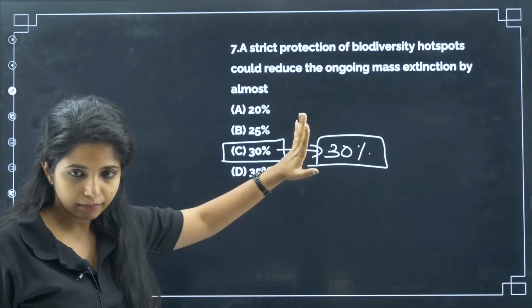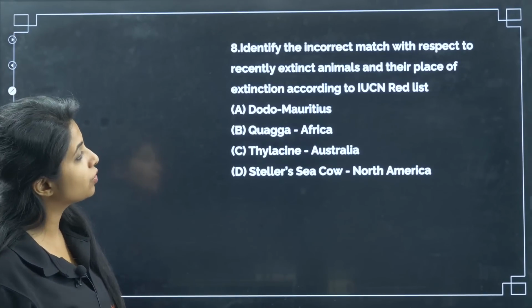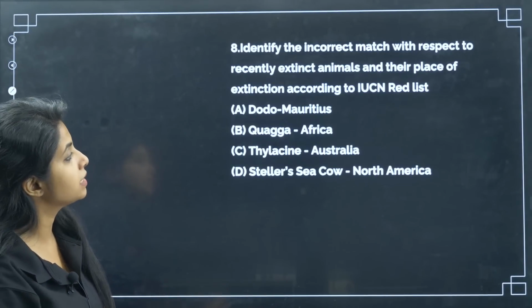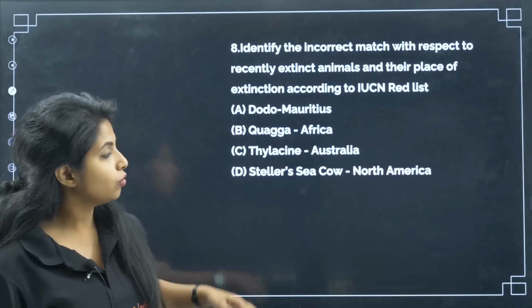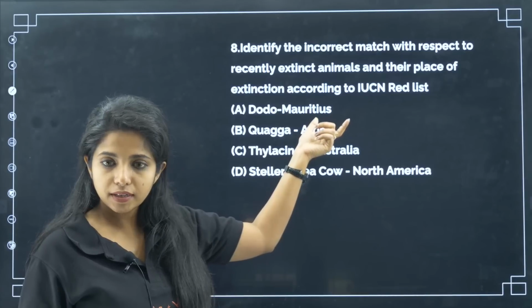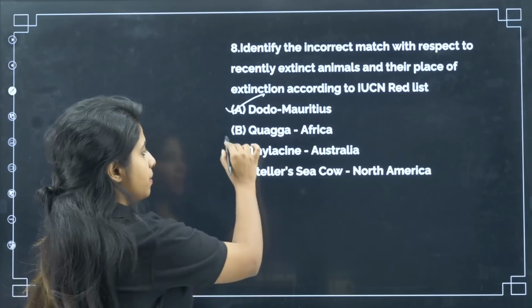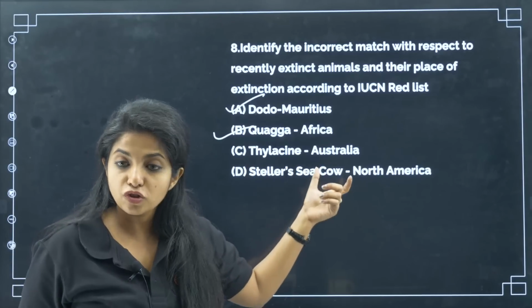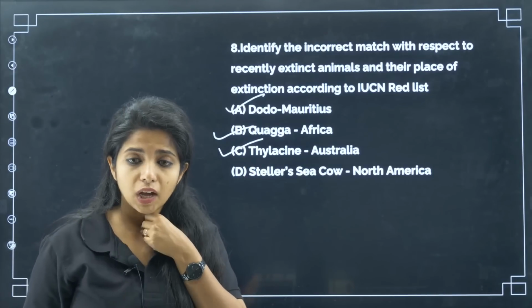Okay? Works. Next. Identify the incorrect match with respect to recently extinct animals and their place of extinction according to IUCN Red List. Okay. So, we have to see if they are matching. So dodo is from Mauritius, is it correct? Yes, it is correct. Quagga is from Africa. Yes, ma'am, it is correct. Thylacine is from Australia. Yes, ma'am, that is also correct. What about Stellar sea cow?